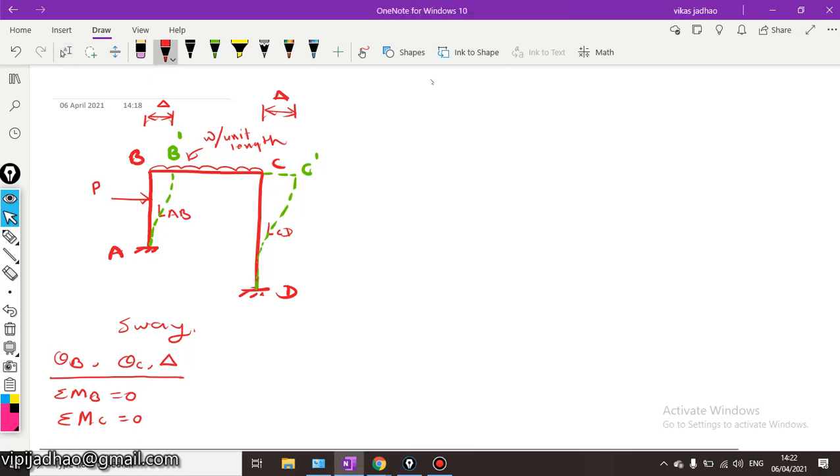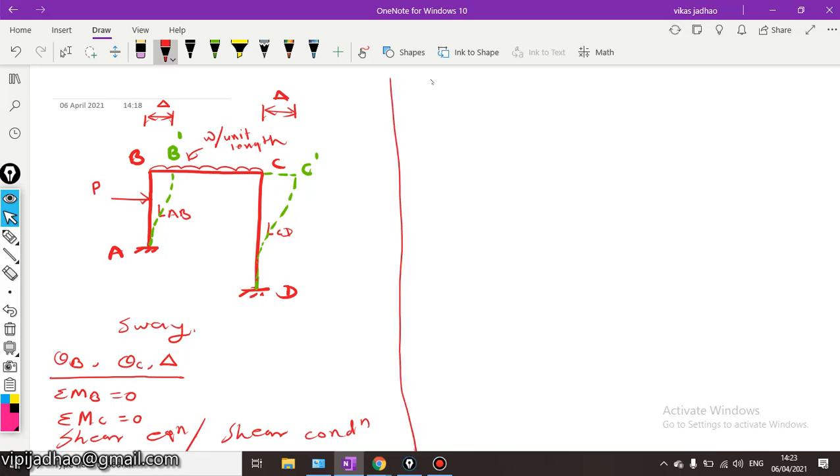We will need one additional equation of equilibrium for solving this type of problem which has sway. This additional equation of equilibrium is called the shear equation or shear condition. We will see how it is prepared.